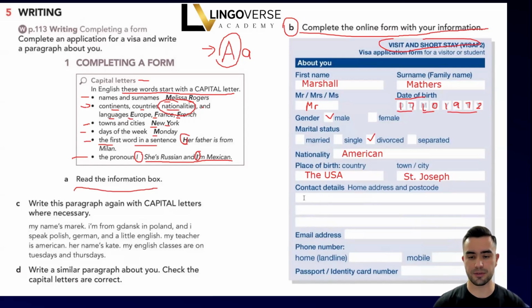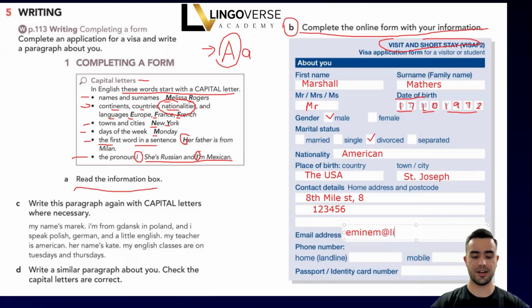Okay, contact details. Home address and postcode. Let's say home address is 8 Mile Street. Okay, 8 Mile Street, house 8. Okay, apartment 8. And postcode is, let's say 1 2 3 4 5 6. Email address. Let's write Eminem at LingoVerse academy.com. Okay, I'll really create this email and you guys can send me emails. It's gonna be very fun.